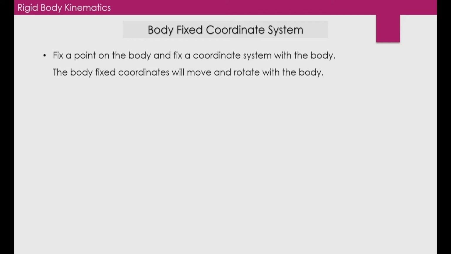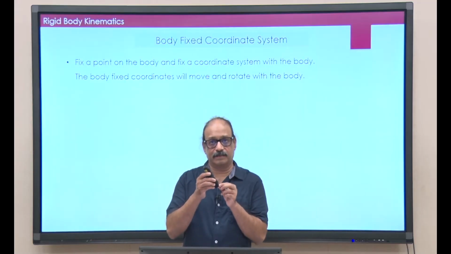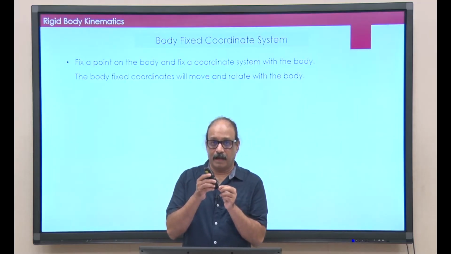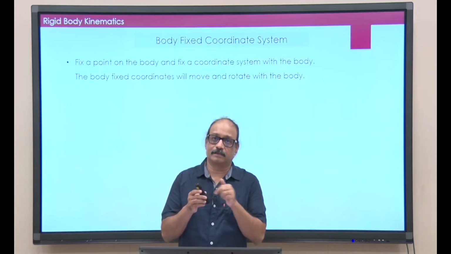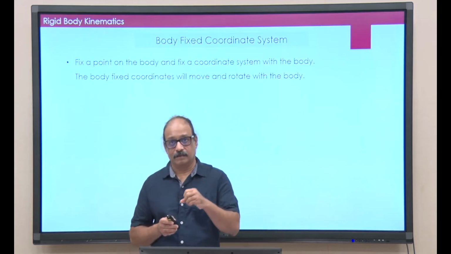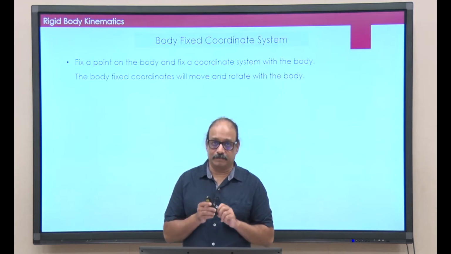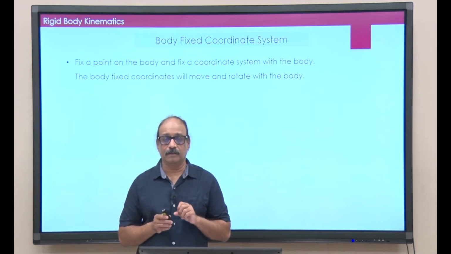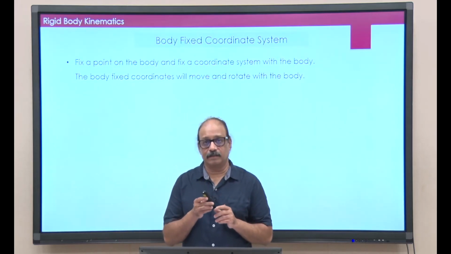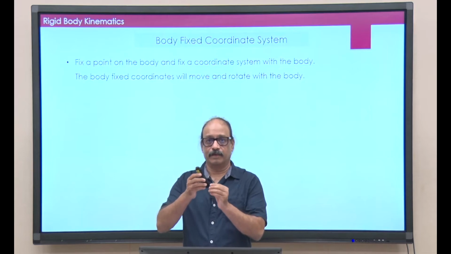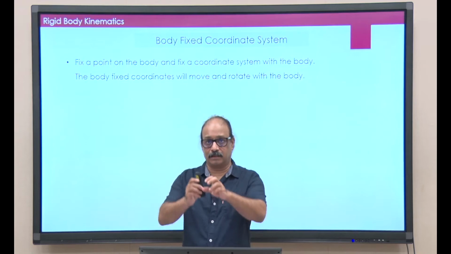Given a rigid body, you find one point, fix that point and take it as an origin, and construct three orthogonal coordinate axes with respect to that point. Assume that this coordinate system is attached to the body. Whenever the body moves, the coordinate system also moves with it, it turns with it, it translates with it.